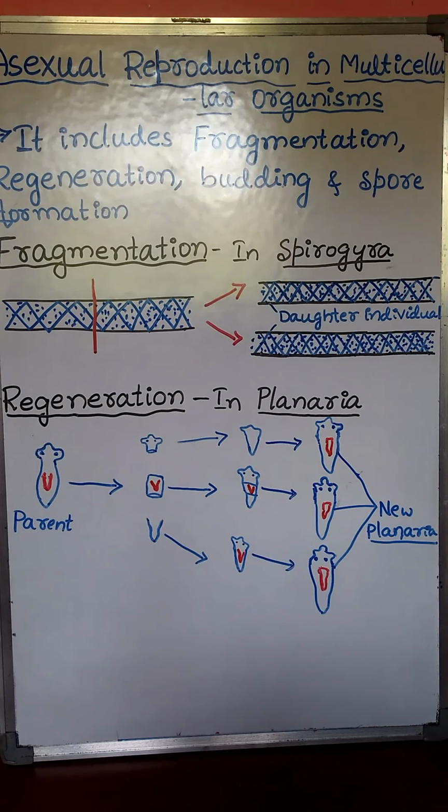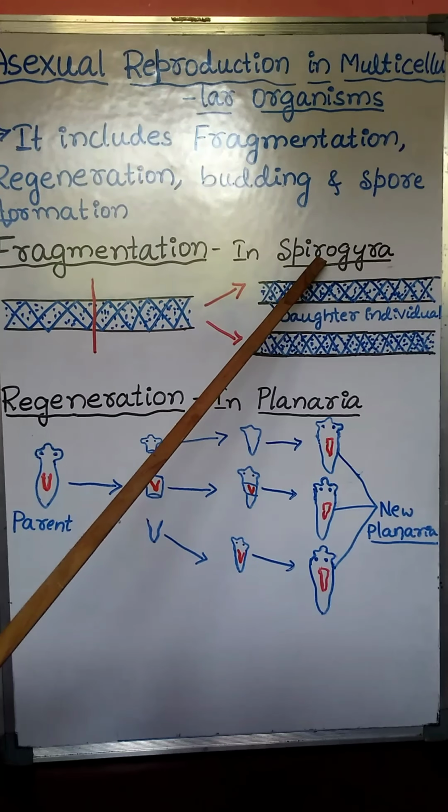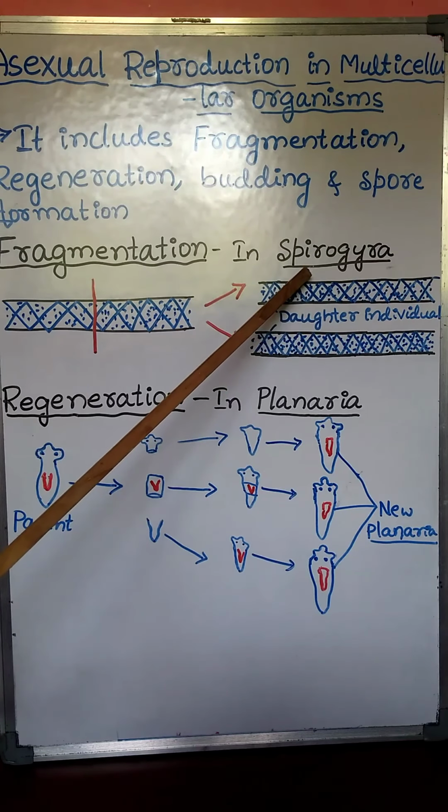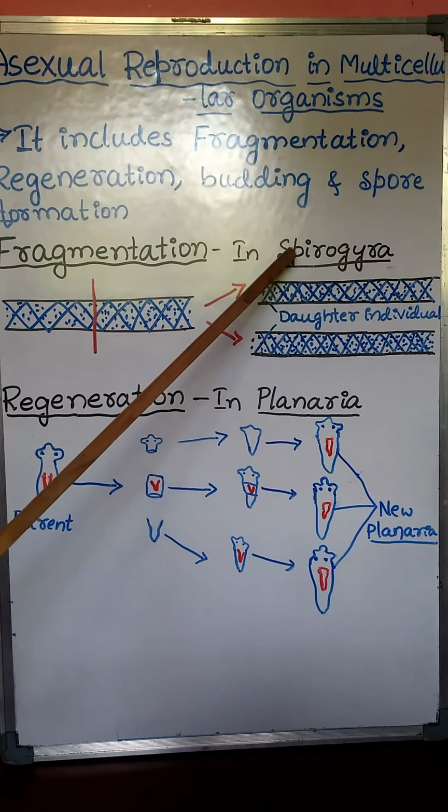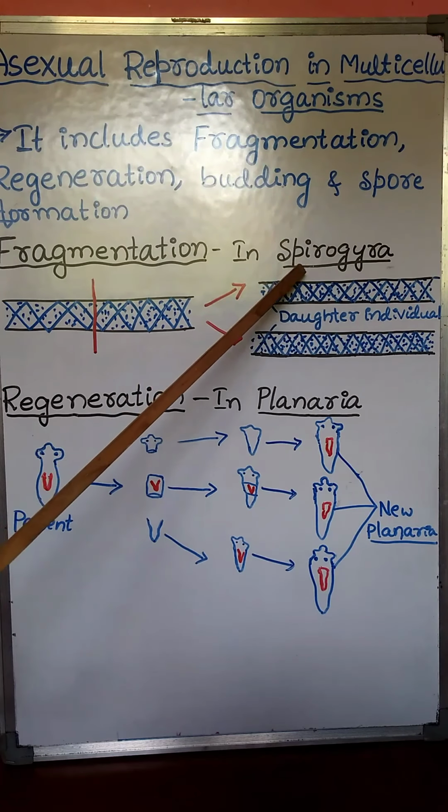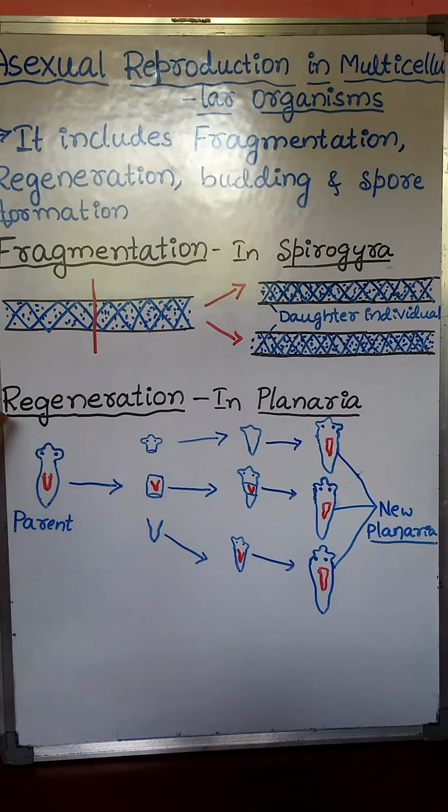Fragmentation is the easiest method of asexual reproduction, which commonly takes place in Spirogyra. It is a common method of asexual reproduction in Spirogyra, several fungi and bryophytes. Now let us discuss fragmentation.